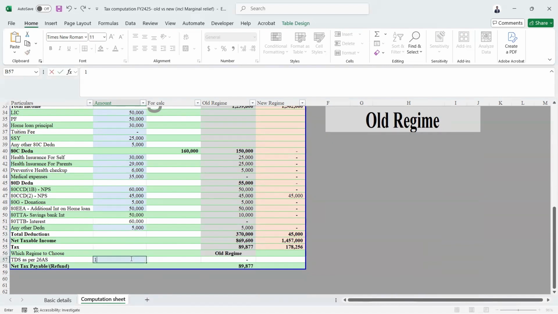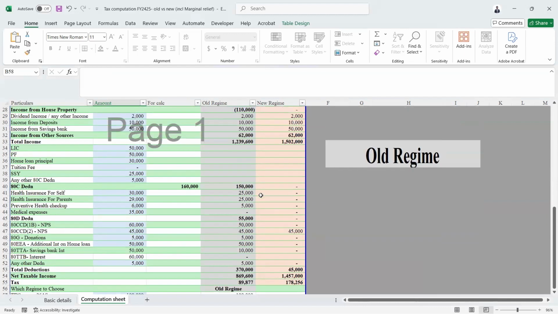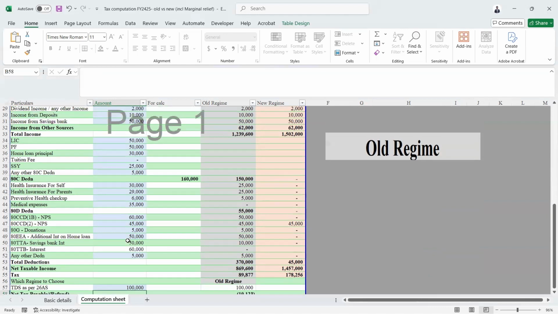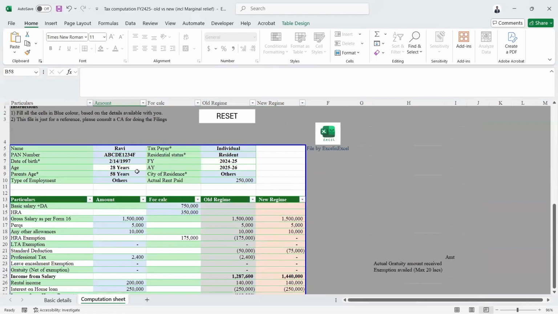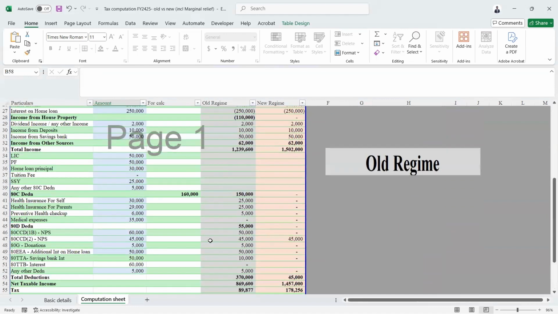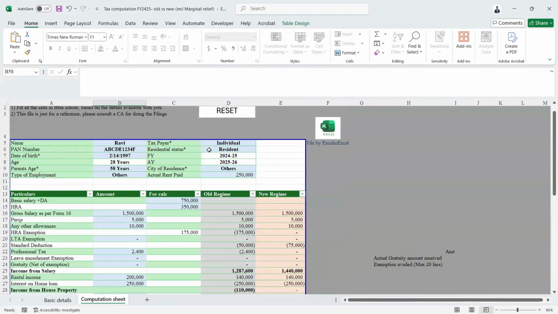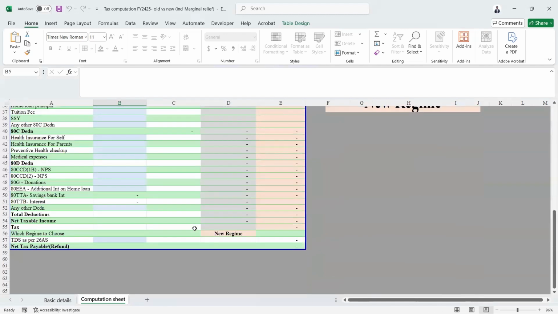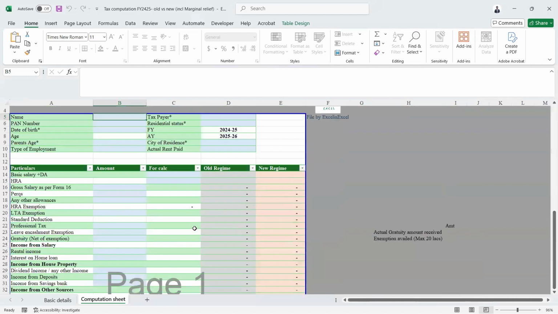And finally, the TDS amount. If you have the TDS amount available, you can just update that. Based on that, it will automatically give which is the best suitable tax regime for you. In this particular case, it says old tax regime. Ideally, I have given all the exemptions just to make sure that it's working or not. So if you are not using all the workings, you can just give the relevant ones. And if you want to reset this particular data, you don't have to delete one by one. You can just click on this reset and everything will be fresh. So you can save it and you can start for a new client as and when it's possible.